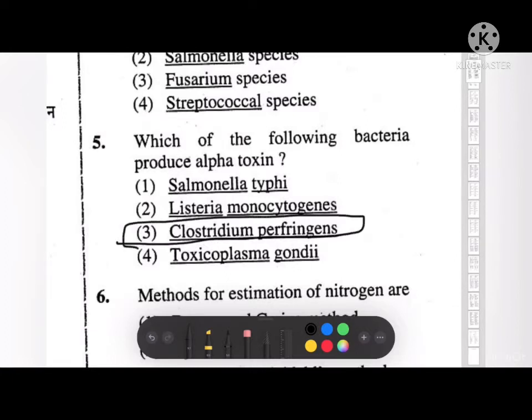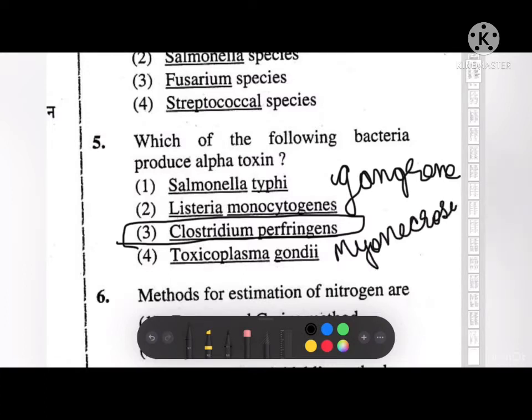Clostridium perfringens. Okay, so Clostridium perfringens alpha toxin is a toxin produced by the bacteria Clostridium perfringens and is responsible for gas gangrene and myonecrosis. Okay. So in infected tissue, the toxin also possesses hemolytic activity.